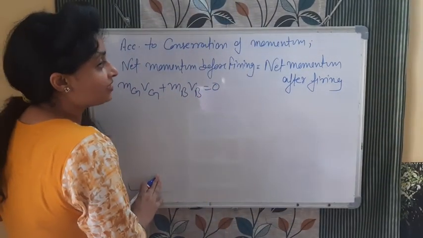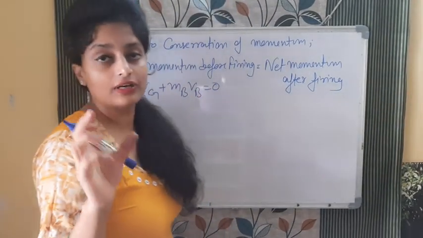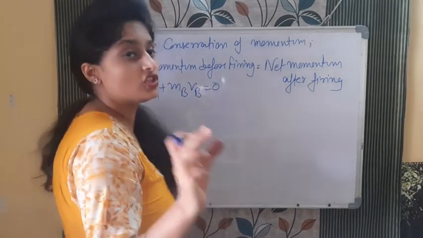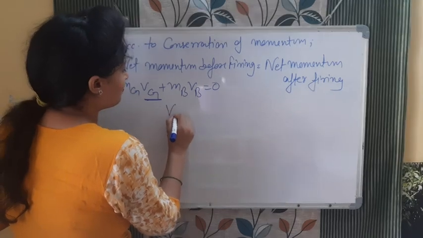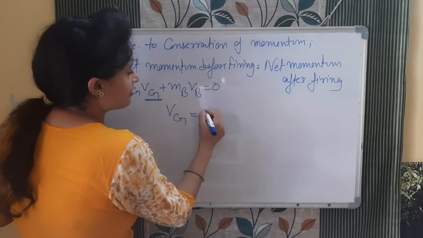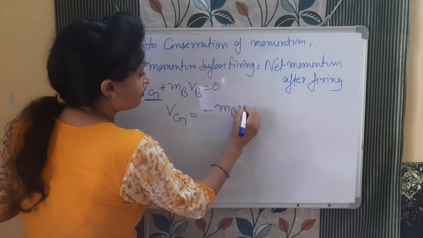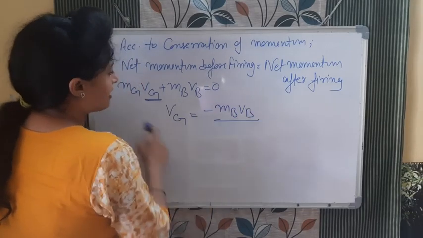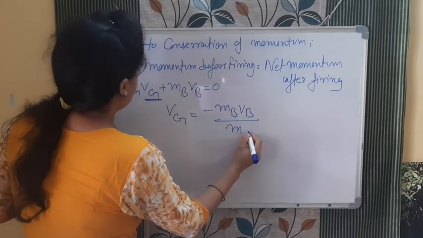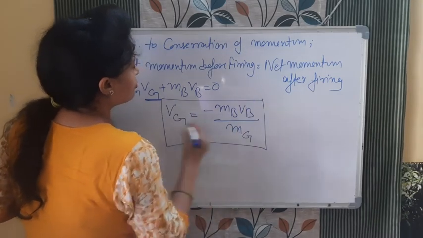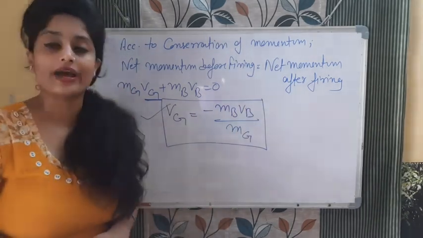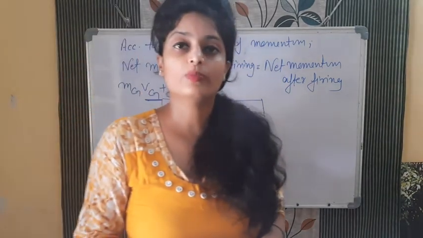Now see bacha, what do we need to find out? Recoil velocity of gun. It means we need to calculate vg. So vg हम लोगों को निकालना है, बाकी का फैक्टर्स उस तरफ लेके जाओ. What will happen? vg is equal to minus mb vb, and this one is in product, so this will come here in division, mg. This formula is for the recoil velocity of gun.